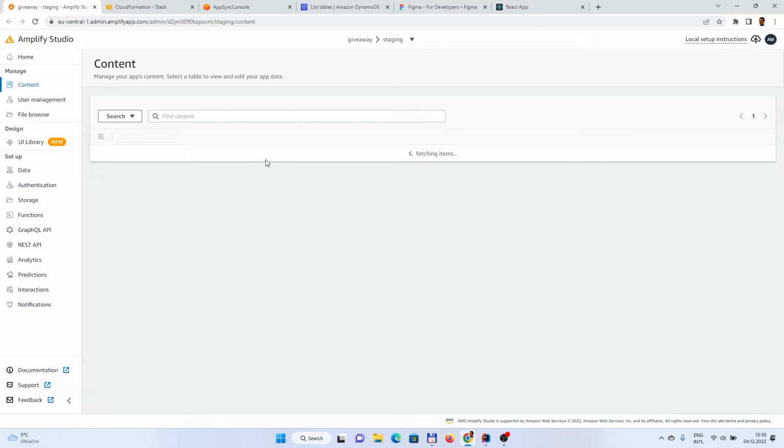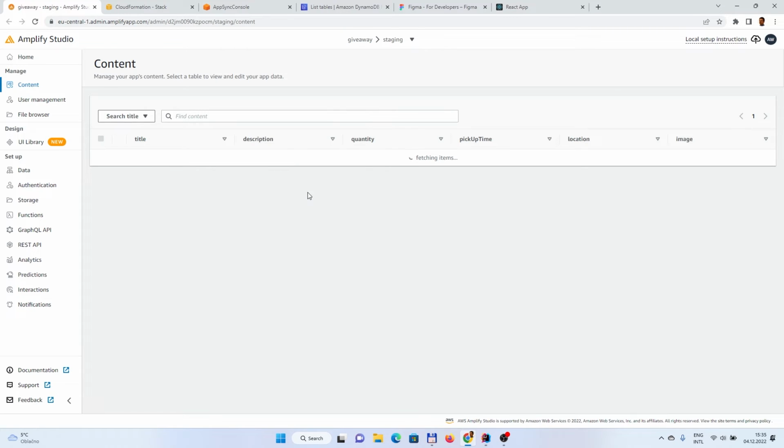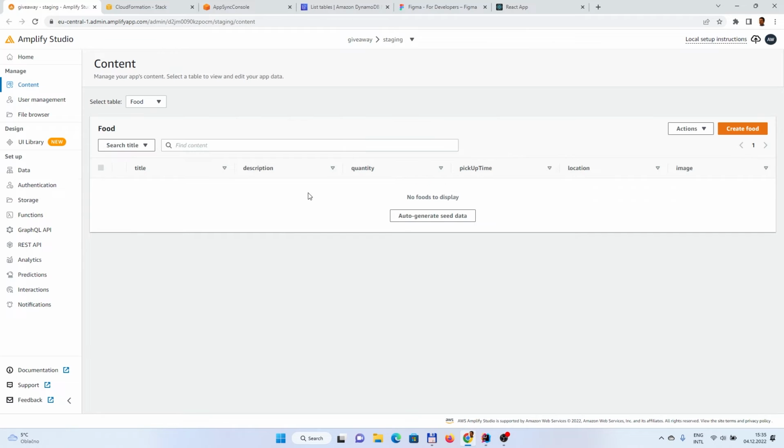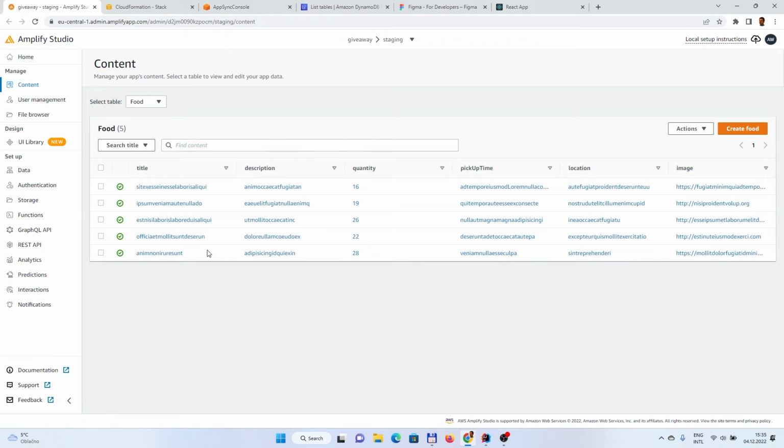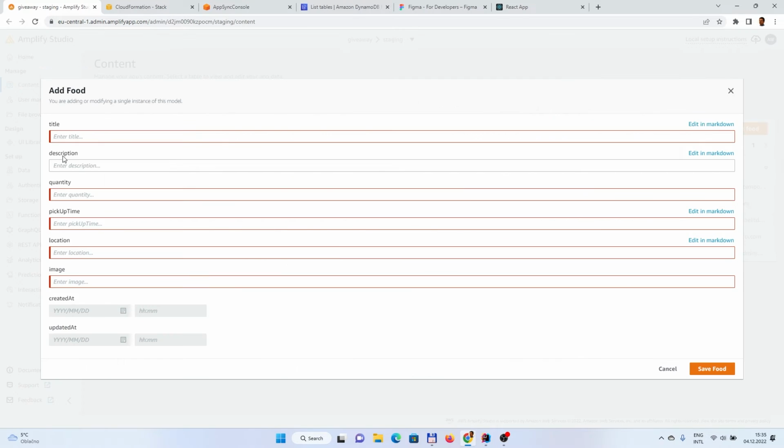So it is fetching the metadata, the tables from the backend. And you see we have one table. We can try to auto-generate a couple of rows. And voila, some rows are generated just like that. Or obviously you can create your own data here.